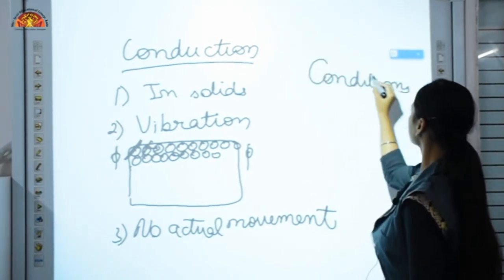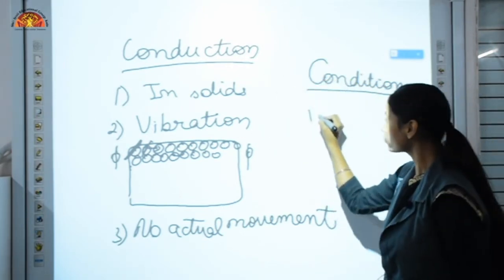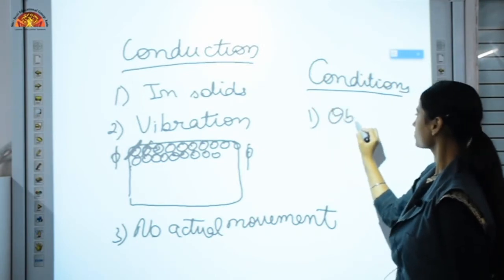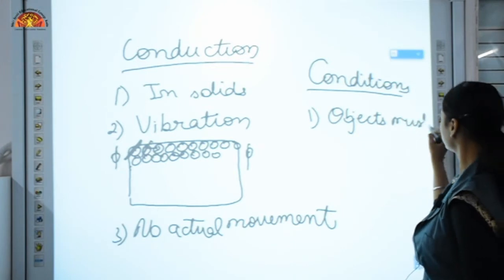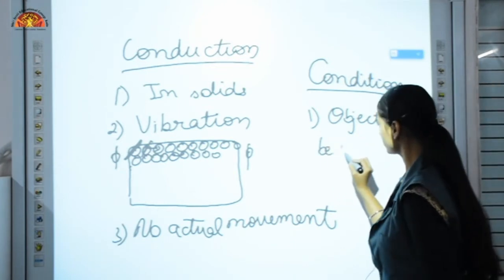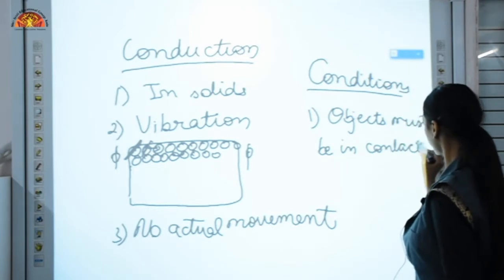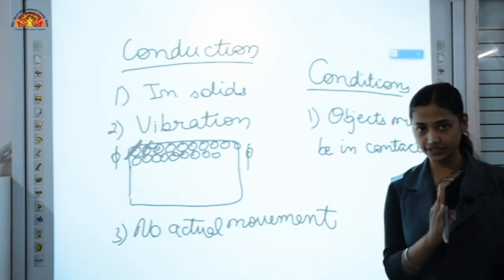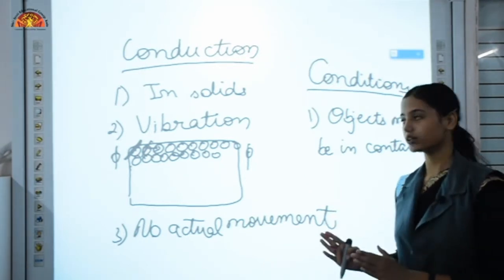Now there are a few conditions for transfer of heat by conduction. First, objects must be in contact with each other. There should be contact between the two objects from which heat is getting transferred, that means the hotter object and the cooler object.